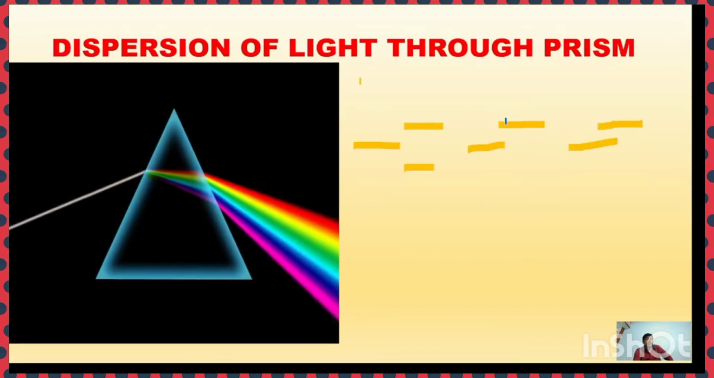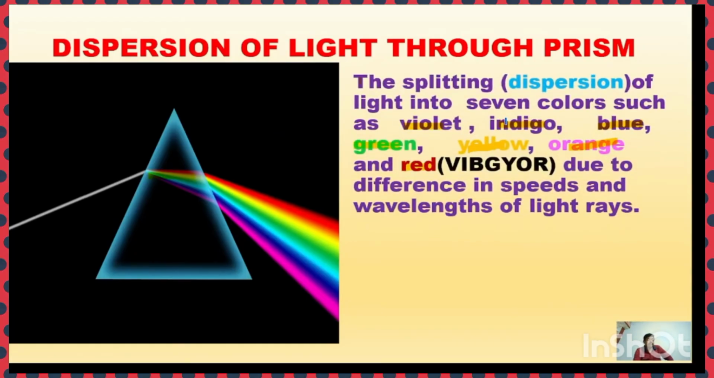Another interesting phenomenon is the dispersion of light through the prism. When the light passes through the prism, the light undergoes splitting into 7 colors, which are violet, indigo, blue, green, yellow, orange, and red. The splitting of light into 7 colors is due to refraction of light when the light passes through the prism.